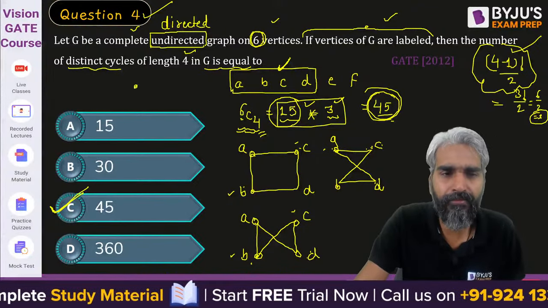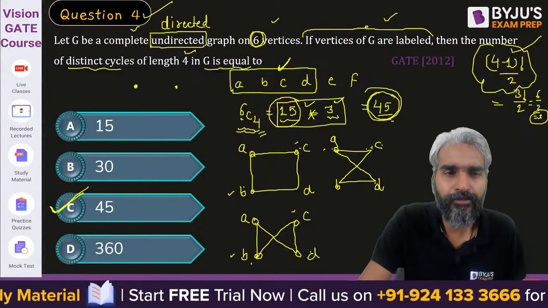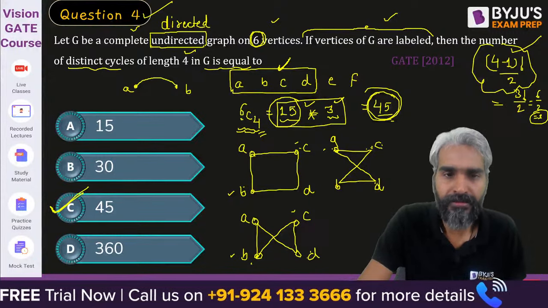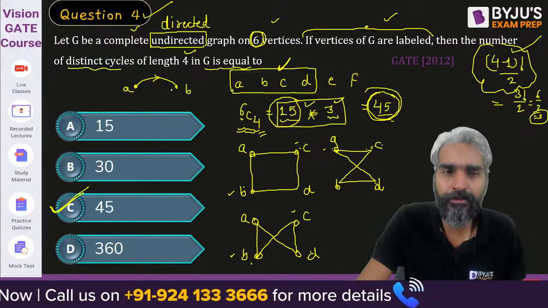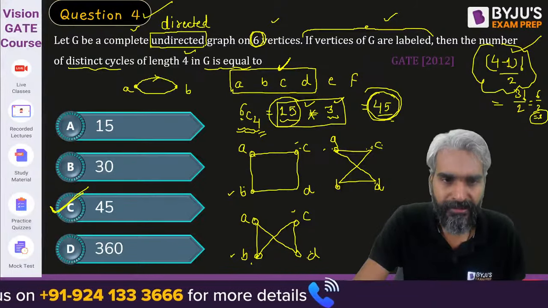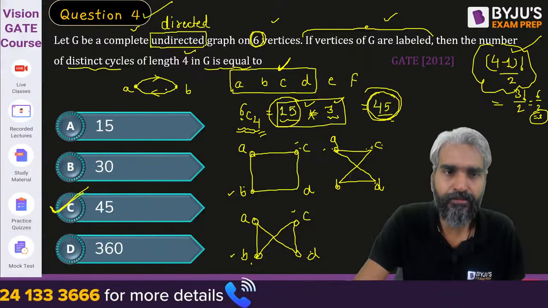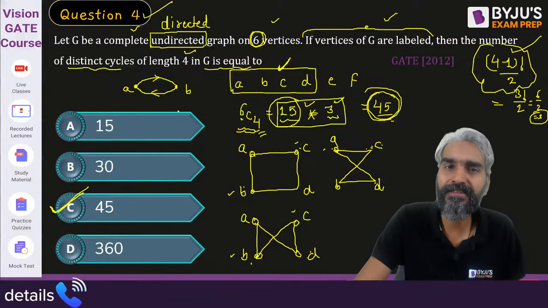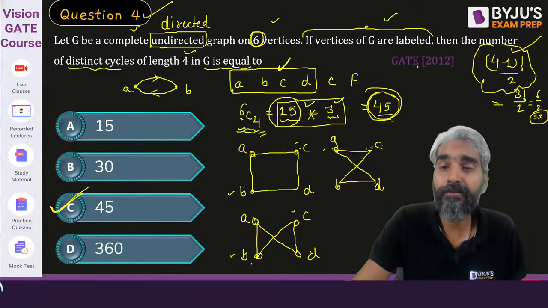So basically, it will be complete and directed. So there will be 2 different edges between a pair of vertices, because it should be complete in this direction also, and in this direction also. So if the edges are directed, and present in both ways, then the answer will become 90.